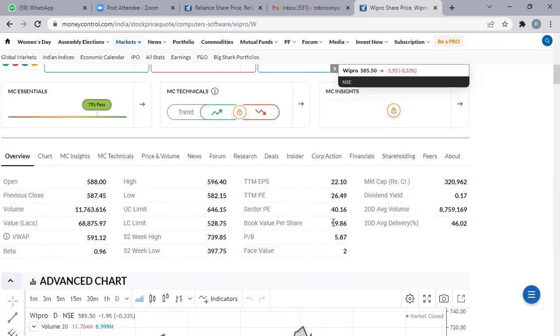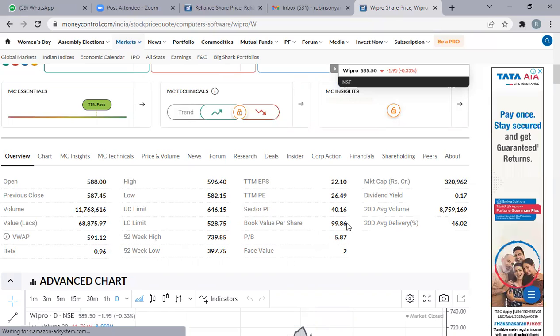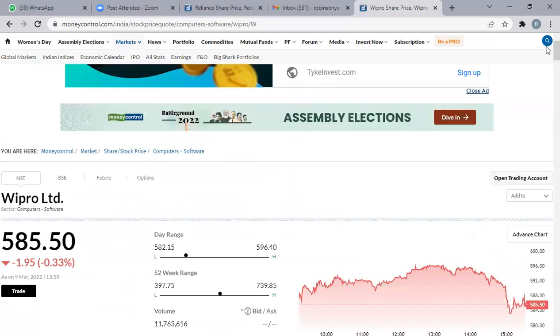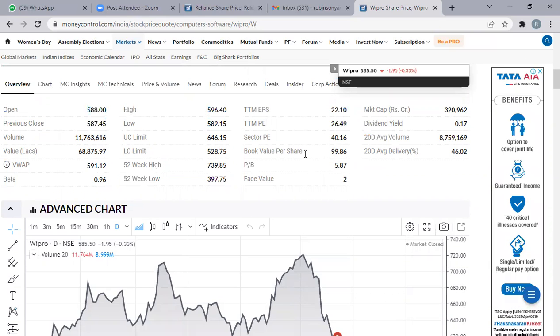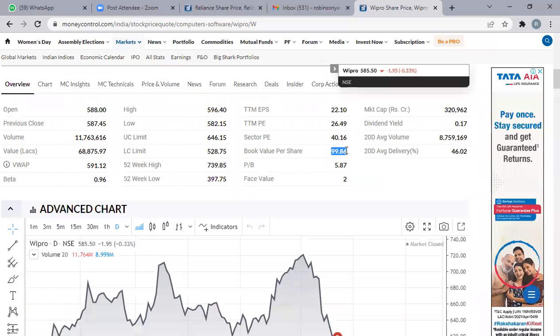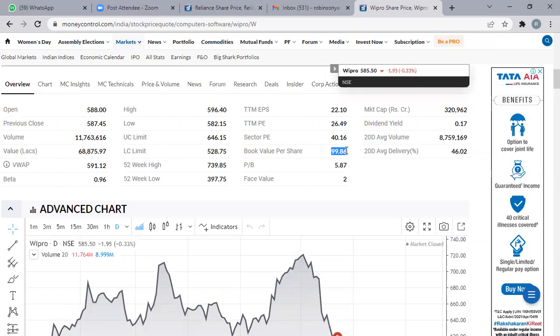So the book value is 99. So what is book value? Book value is the total assets divided by the number of shares issued. So total assets: Reliance is having the highest number of assets. Its book value is 1200. TCS around 240 something. Wipro, we are getting around 99.8, around 100 rupees book value.